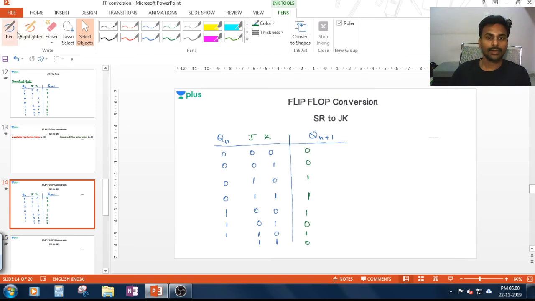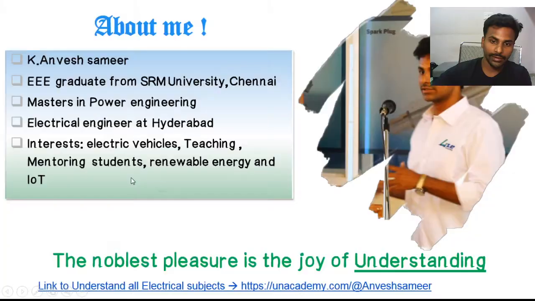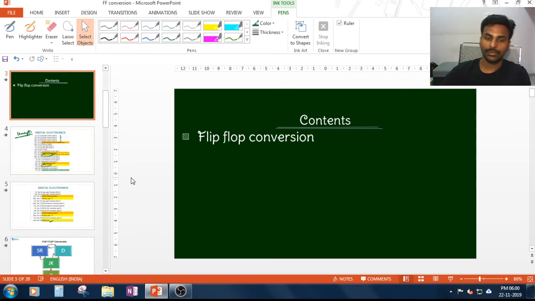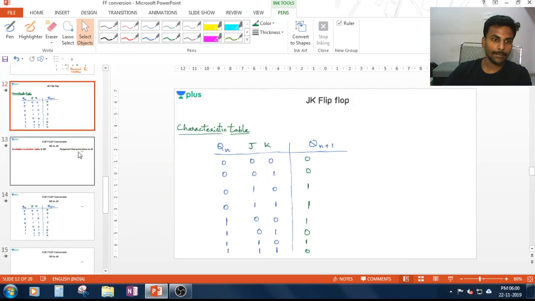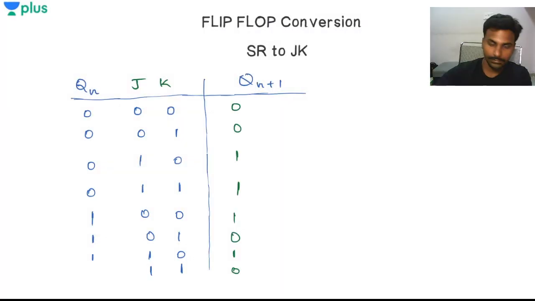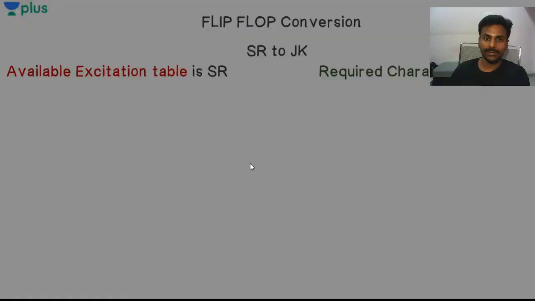Okay, and we have this table over here. What I am going to do here is slightly different right now, so don't get confused with this. It may be a little confusing for you guys. First of all, write down this characteristic table. What I'll do right now is a bit different from what we have seen in the previous case. I will also write the S and R in this characteristic table.